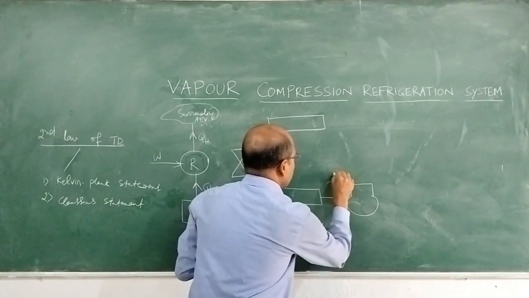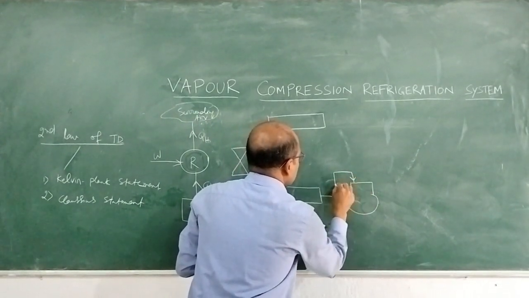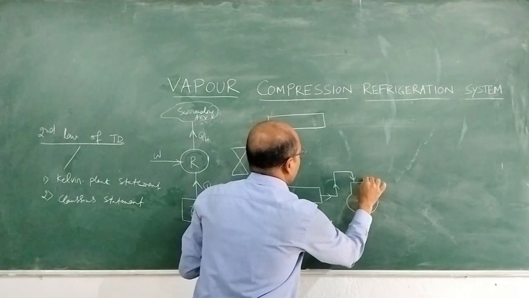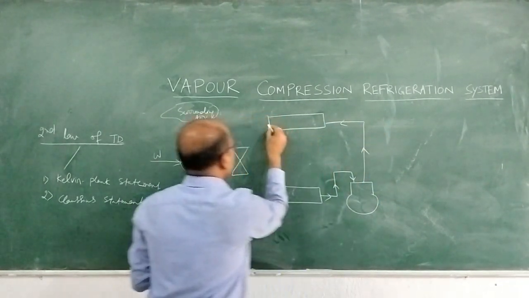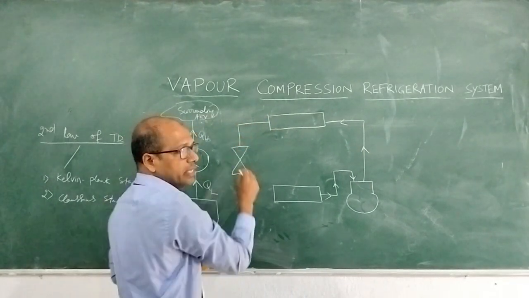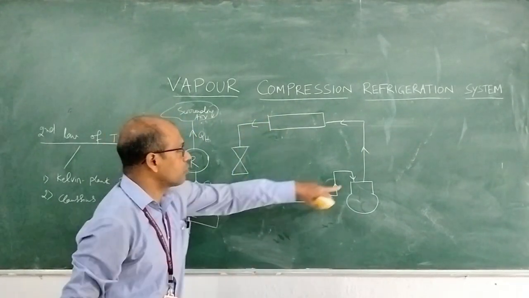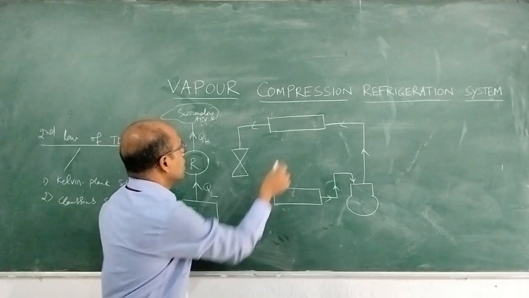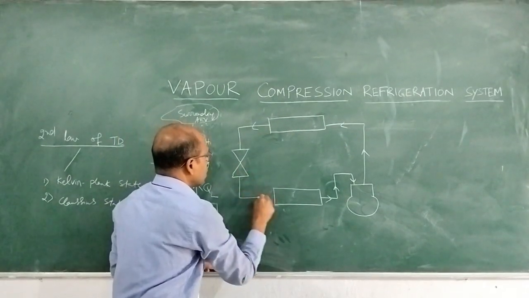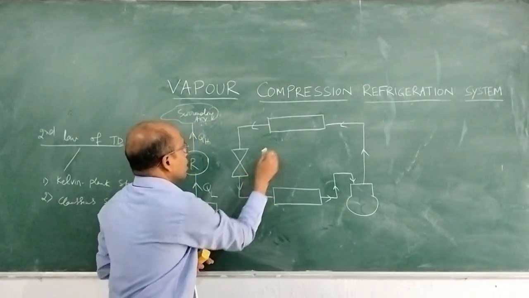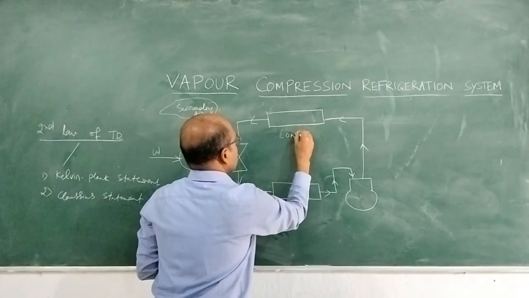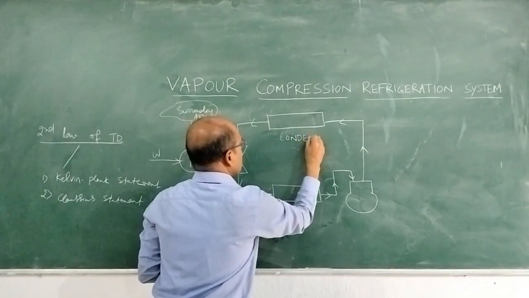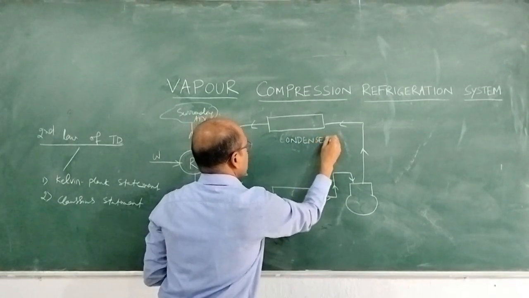Here, different components are there. Here the working fluid, which circulates in these components, is called the refrigerant. Okay. This is the condenser.